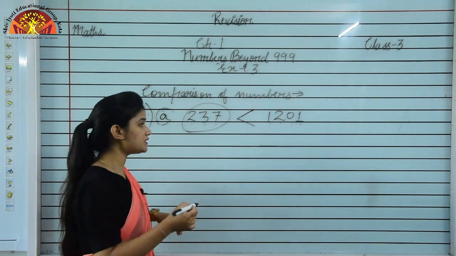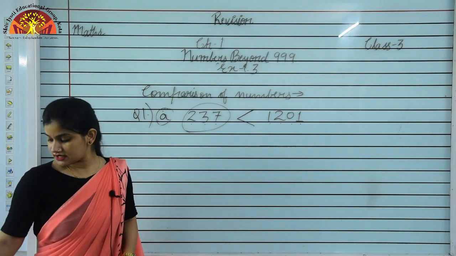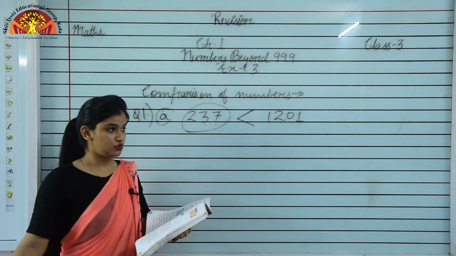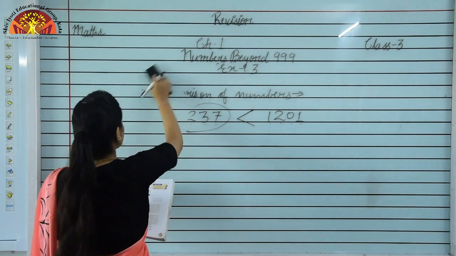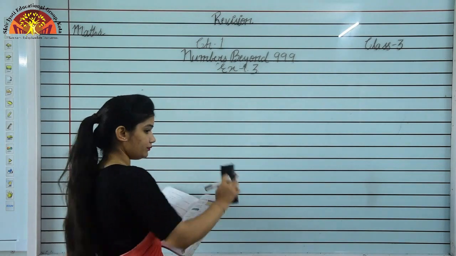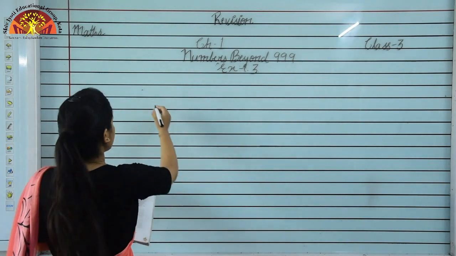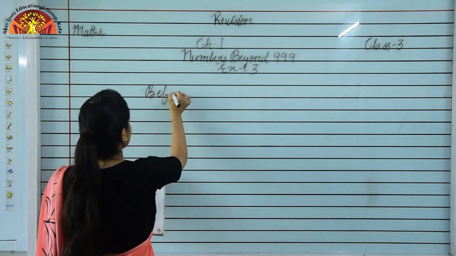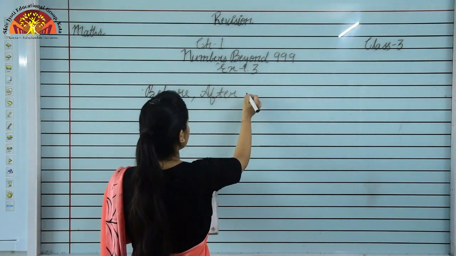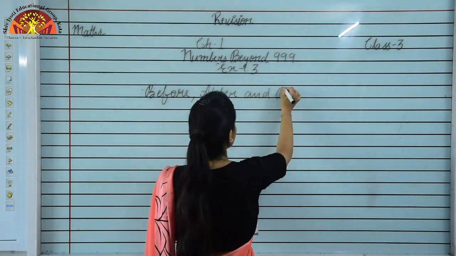Is it clear students? So now we'll see the next topic students, that is before, after and between. Before, after and between.